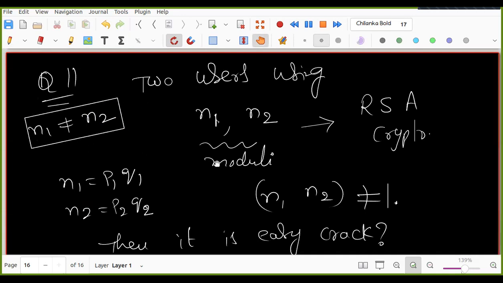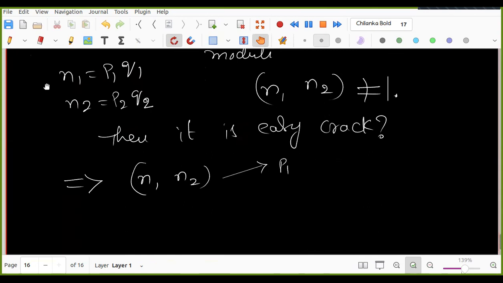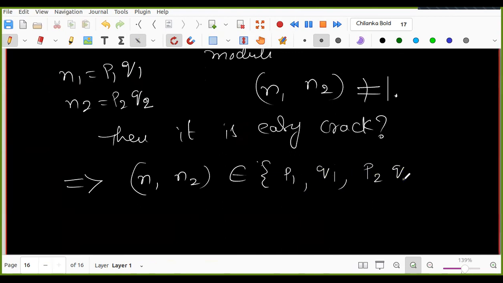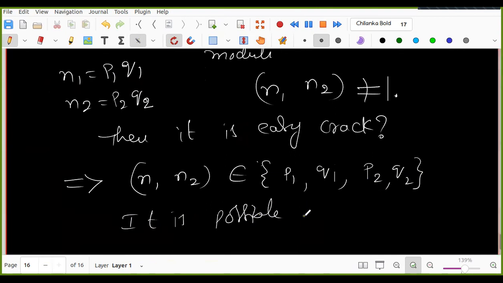Then this GCD belongs to P1, Q1, P2 and Q2, and that says two of them are equal. So it is possible to find all primes. Are you okay?